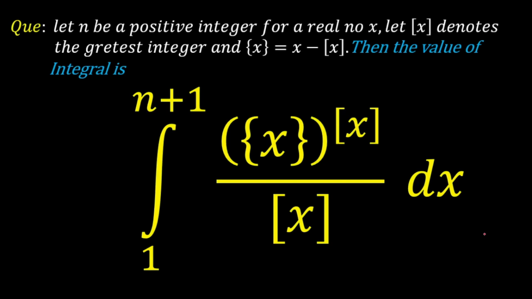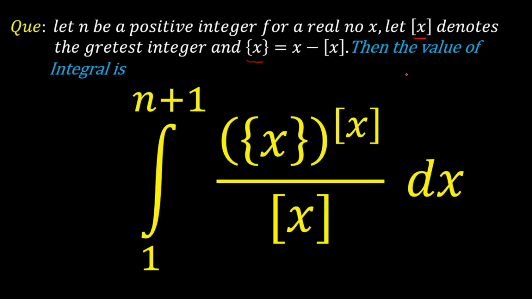Hello everyone, so today we're going to solve a problem of KVPY. This question came in the year 2013, so let's start. The question is, let n be a positive integer. For a real number x, the big bracket denotes the GIF of x, that is the greatest integer function of x, and the curly bracket represents the fractional part of the number x. Now the fractional part of any number is given by x minus the GIF of x.